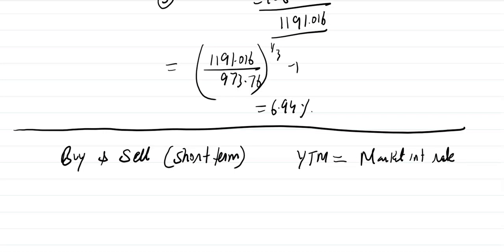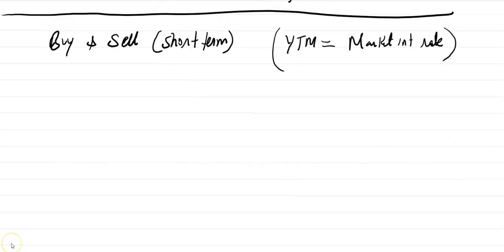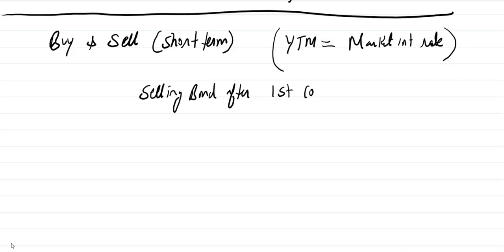So in the first case, you are buying the bond and selling the bond in the short term, but your original YTM is equal to the market interest rate. What will happen? Let's discuss that. I am taking the same example above. So I'm assuming you are selling the bond after the first coupon, just after the first coupon payment.